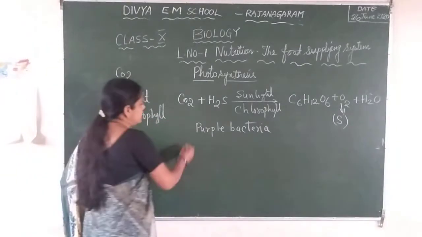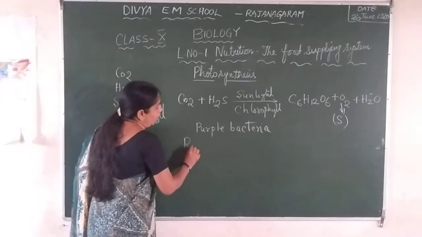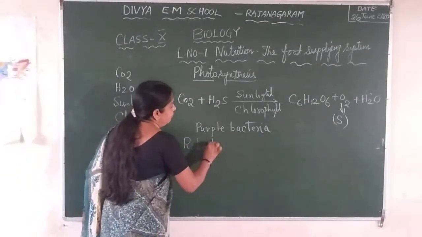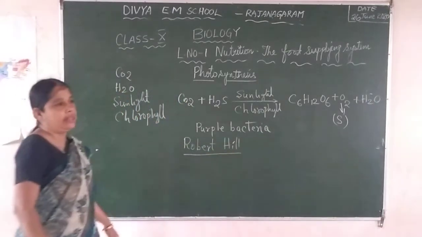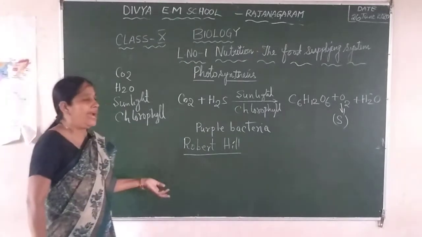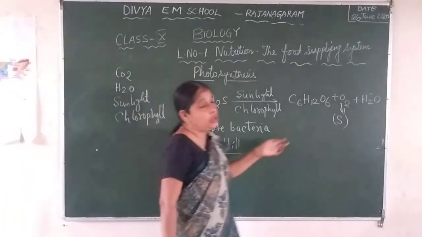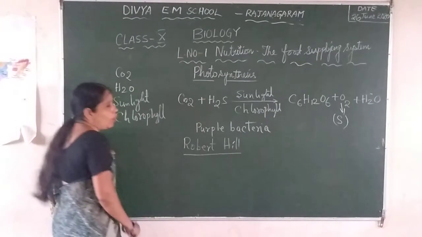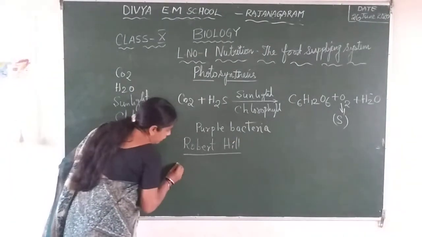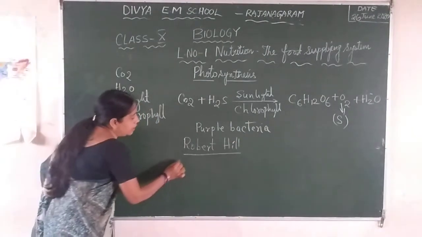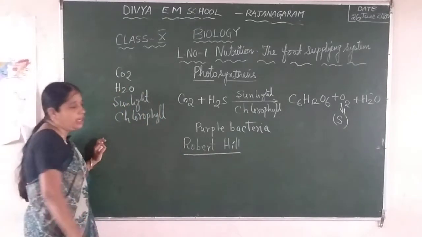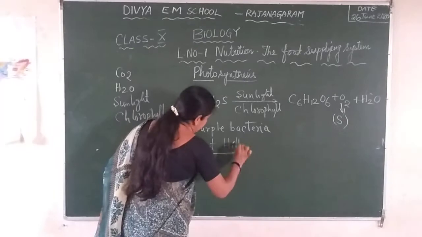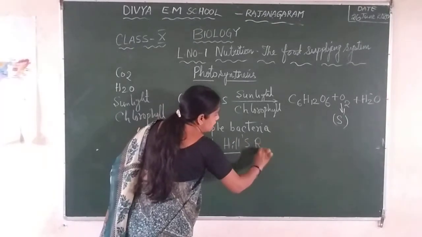After that, another scientist named Robert Hill gave the final or balanced equation for photosynthesis. So let us write what Hill's reaction is. Hill's reaction is nothing but the final, balanced equation for photosynthesis. So let us write Robert Hill's reaction.